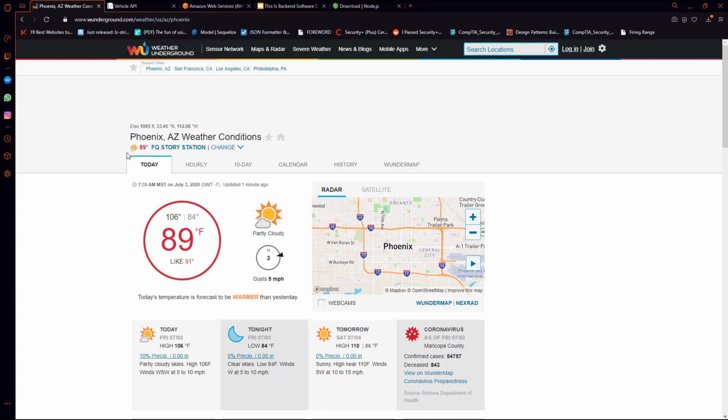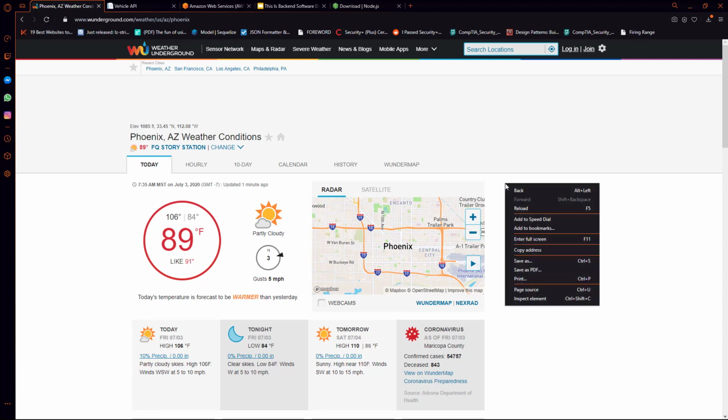So we get the temperature, we get wind, we get what the weather is going to be like today, tonight, and tomorrow. There's a lot of information that comes back from that request. So what happened there was I made a request to an API with some parameters such as the location, and the API returned to me a response which contained all of this information. So we can take a little bit of a closer look.